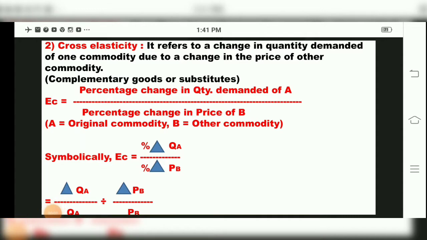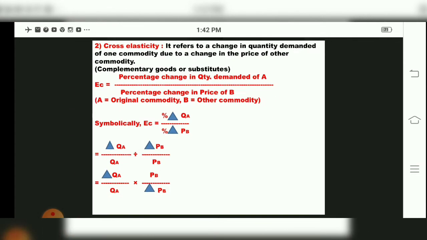Good day, dear students. Last period we studied the second type of cross elasticity of demand, that is, change in quantity demanded of one commodity due to change in price of another commodity. So it will be complementary goods or substitute goods, and the symbolical representation was EC is equal to percentage change in QA, that is quantity demanded of A, divided by percentage change in price of B, the other commodity. So we studied this.